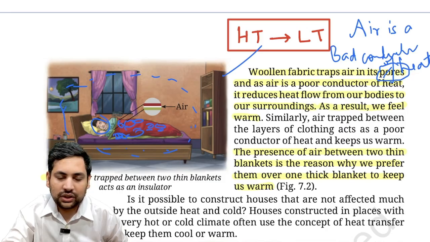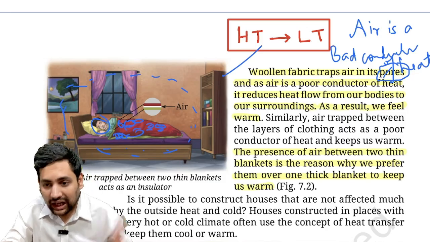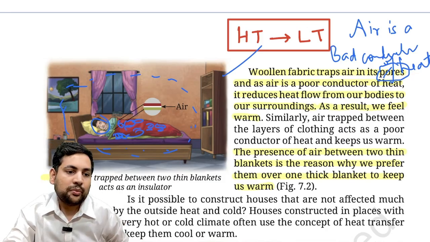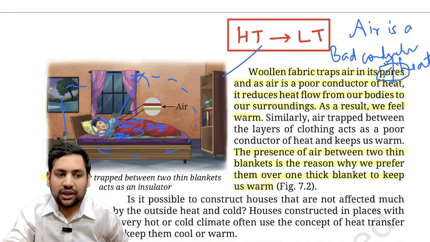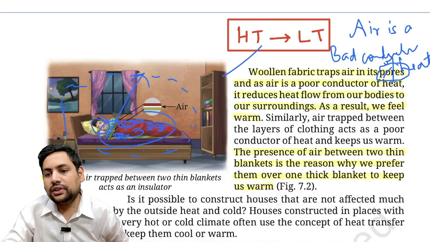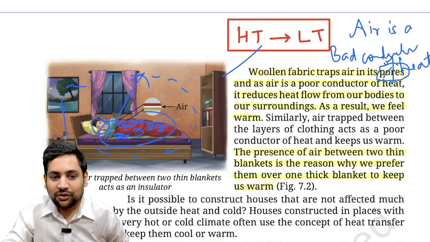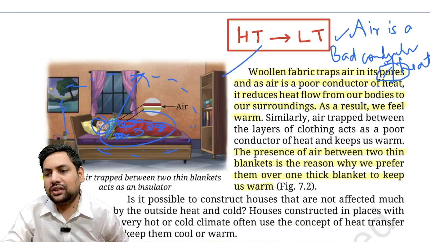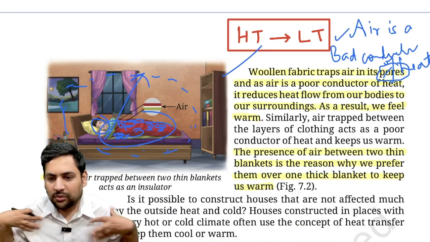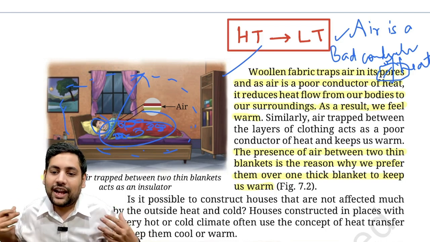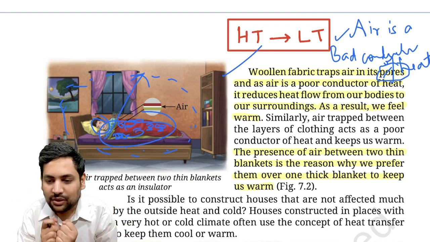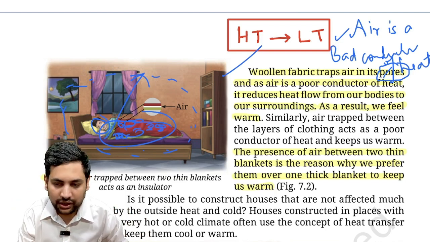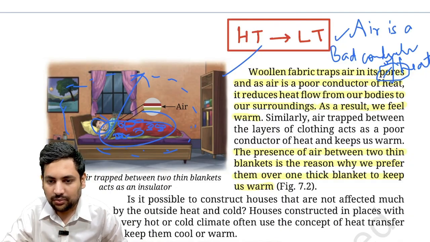Flow will always be from high temperature to low temperature. So my body heat will like to travel to the outside environment. Now this will be trapped by the woolen blanket. Understood? Why? Because air is a bad conductor of heat, and that's why whatever body heat I have, at least that much I will have with myself. That won't leave my body, and I will feel fine to sleep.